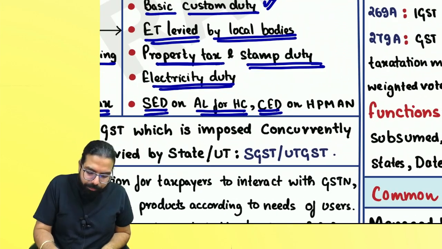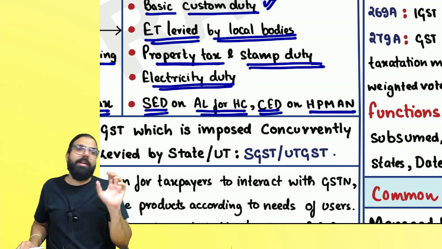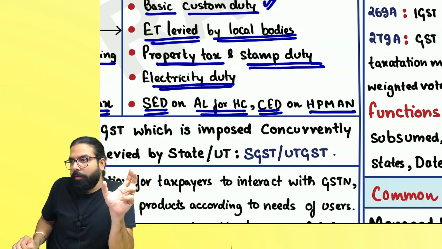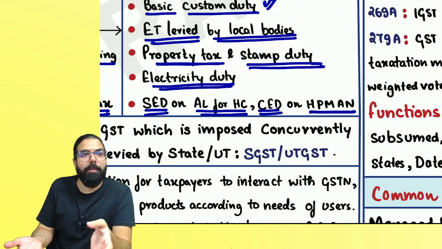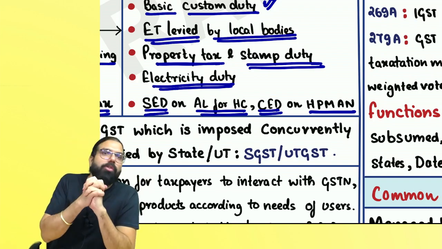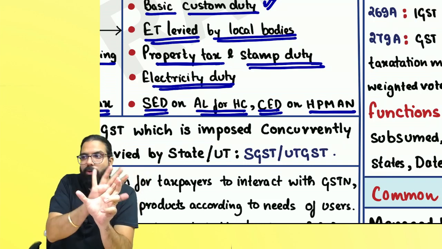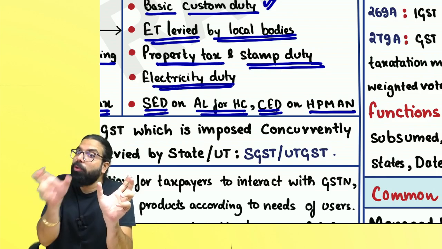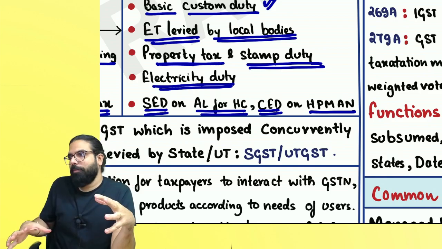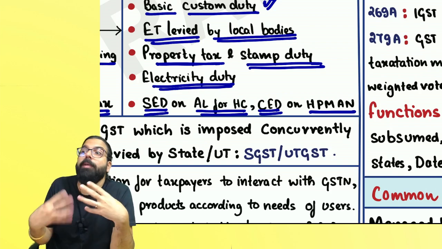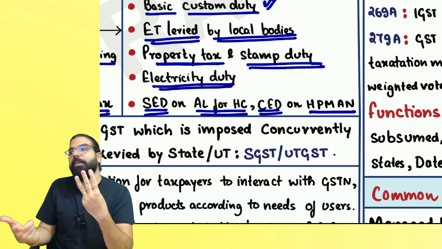Most of the mnemonics I give you in class are because one part is learning the concept, but if you don't retain anything, what will you write in the exam? So first you have to learn everything conceptually. Secondly, you should retain. How to retain? Multiple revisions, mnemonics, chart book, summaries. All this helps you remember. And third is practicing so that you can write better. Three things will make you pass.